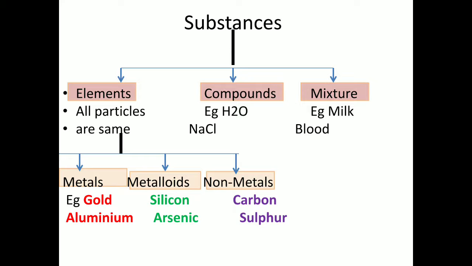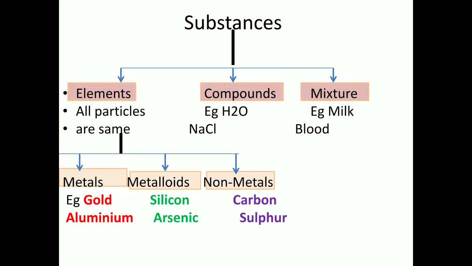When I say a physical process, if you boil water, the liquid state will change into steam. Water will change into steam, but still it is H2O only. So a compound is made up of two or more atoms. One more example is salt, NaCl.